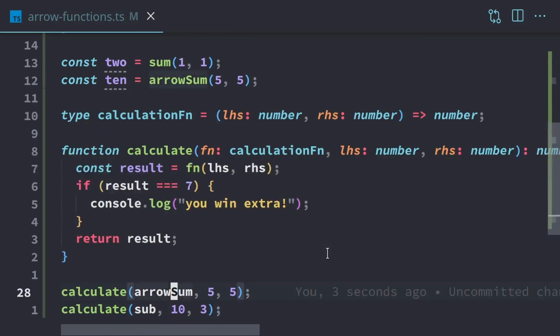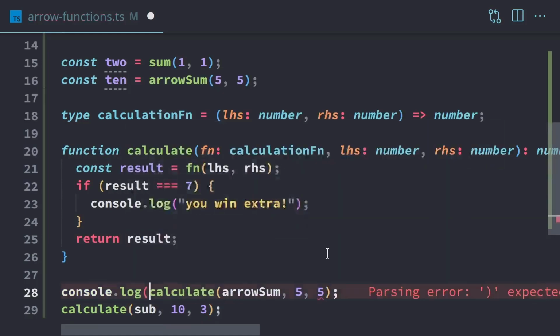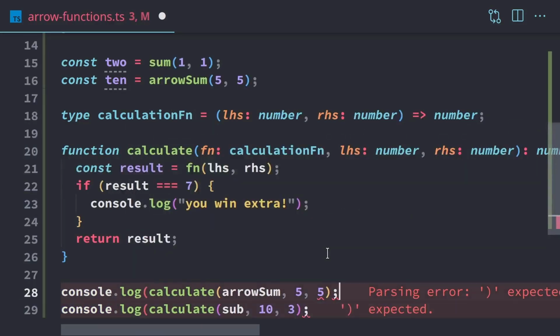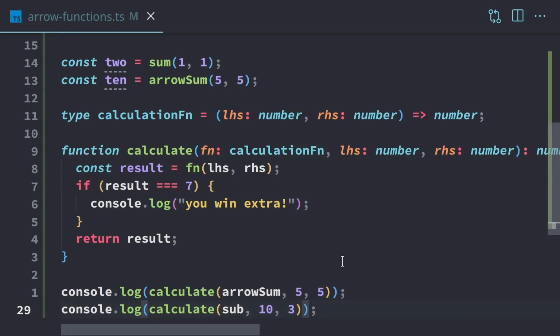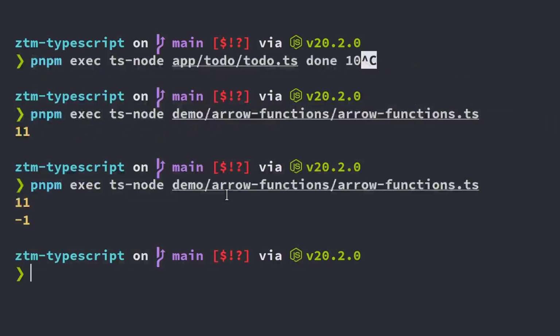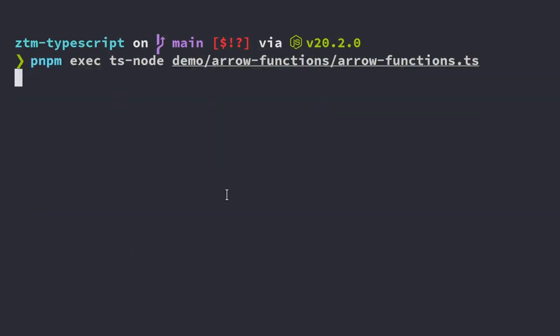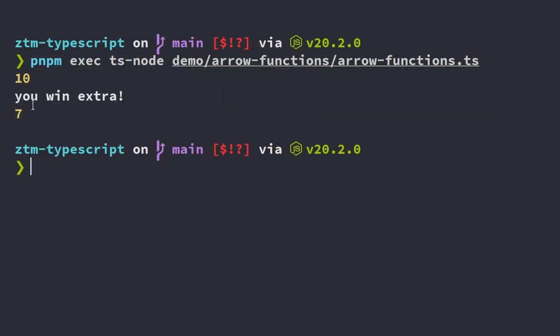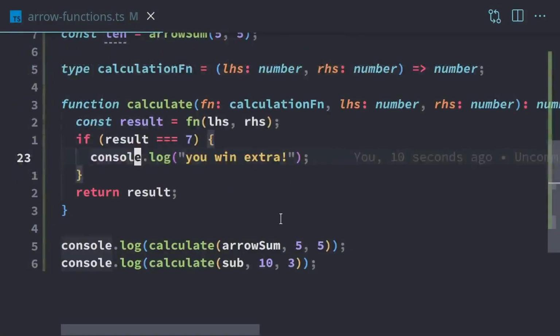And so now we're going to console.log that 2 times. And there we go. So now we're going to have our calculate with our arrow sum. We're going to add 5 and 5, which is going to be 10. We're going to calculate with our subtraction expression. That's going to be 10 minus 3, which is 7. And that's actually going to trigger this extra code right here. So we'll run that. So we have 10, and then we have you win extra, and then we get 7.